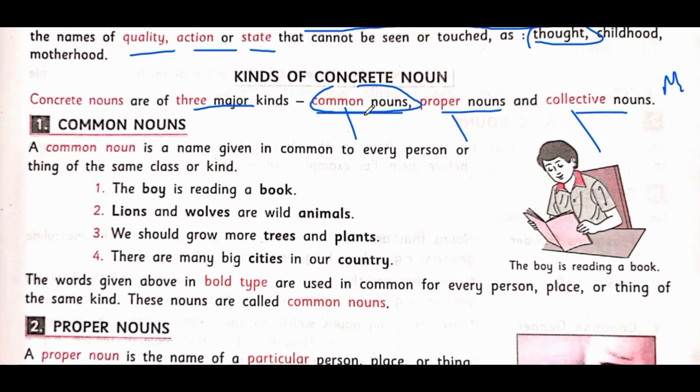Now let us understand what is a common noun. For example, if I say Ram, Ram is not a common noun, it is a proper noun. I am speaking about a particular person. I'm calling a particular person. If I call, hey boy, come here, so boy, you all are boys here, you all are girls here, right? So boy is a common name for every individual person. For example, Jisoo is also a boy.